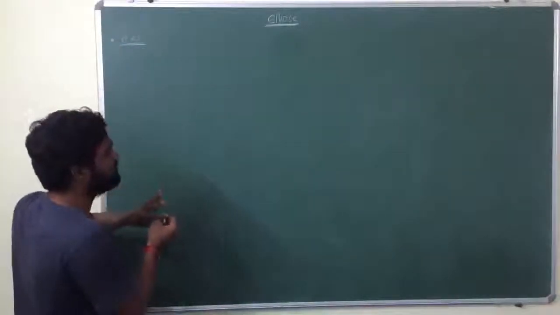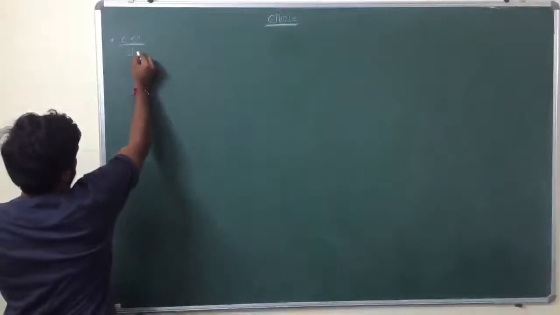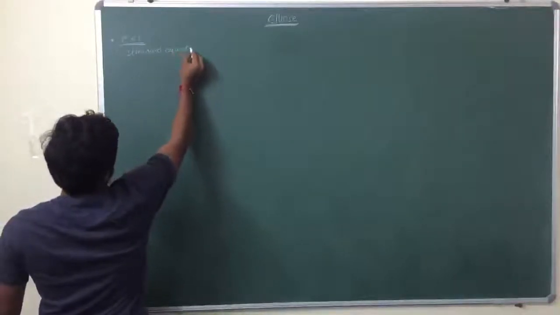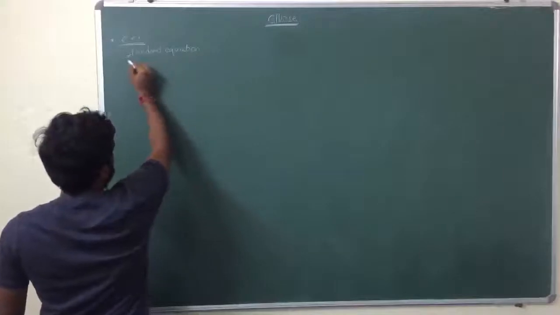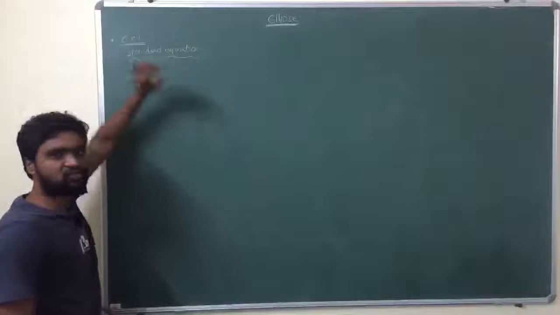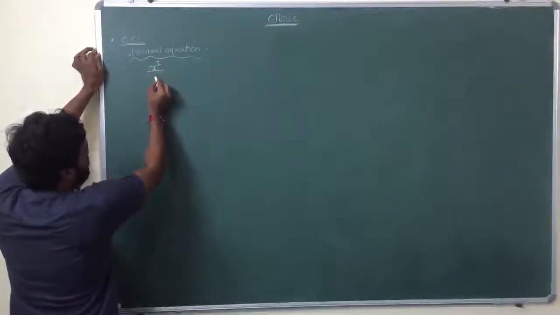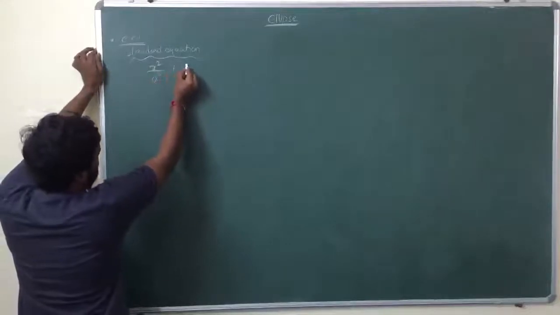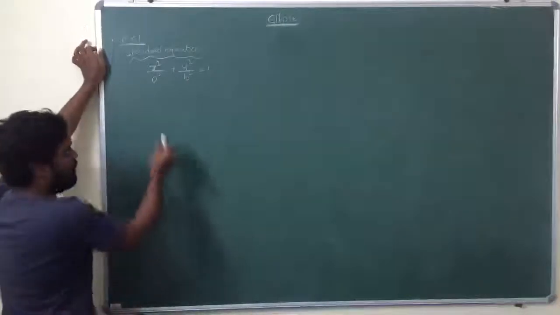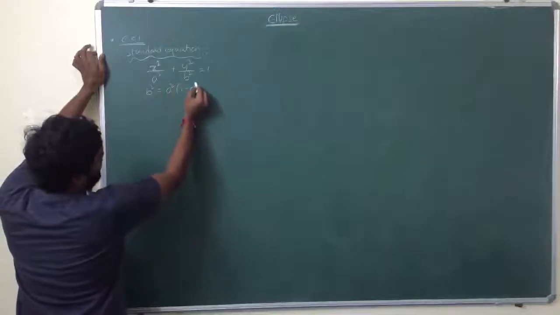Now first we will discuss the standard equation of ellipse, which is x square by a square plus y square by b square is equal to 1, where b square is equal to a square into (1 minus e square).